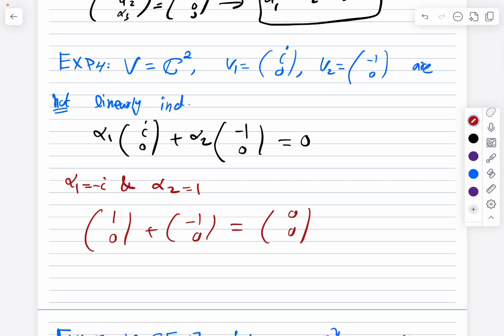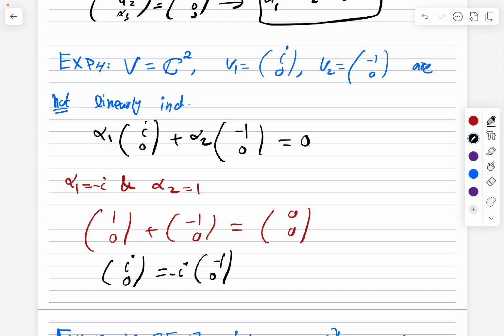So both vectors are not linearly independent. We can also see that clearly because one can be written as a linear combination of the other. In particular, (i, 0), for example, can be written as i times the other vector, which is, let me check, minus i.